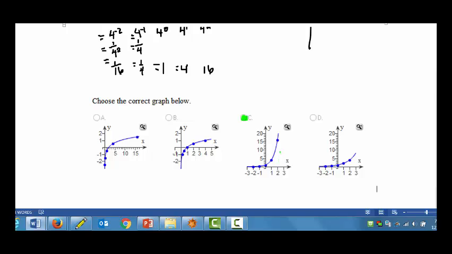When x is 2, the graph is all the way up to 16. Obviously, A and B don't even have the right shape. When b is bigger than 1, we know we're going to have a curve that's increasing. And notice that even though this graph is increasing, it's increasing too slowly. When we're at 2, we're not even up to 10. And we saw from the table that when we're at 2, we need to be at 16.